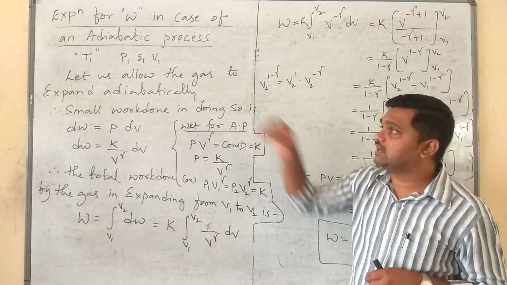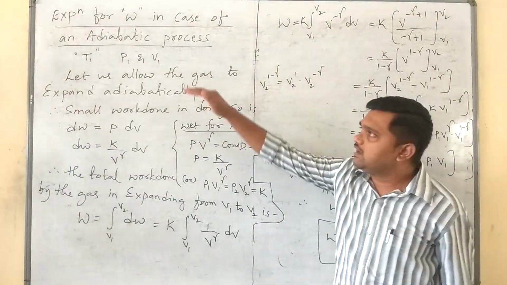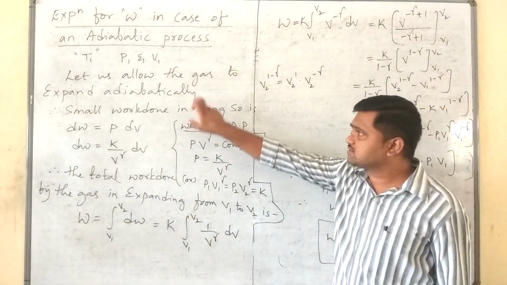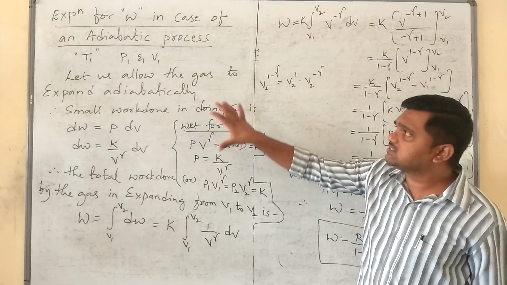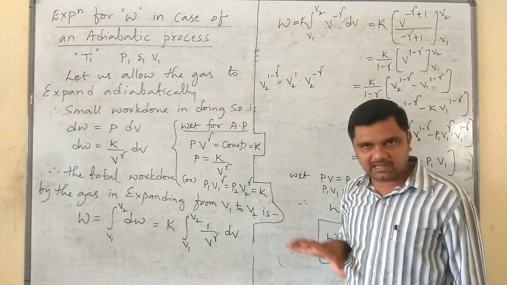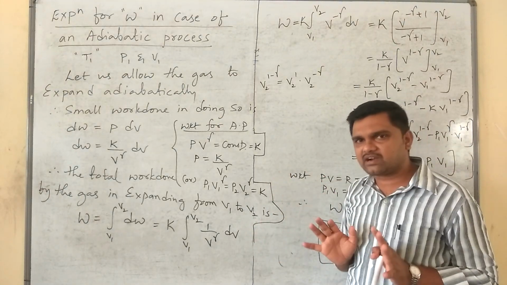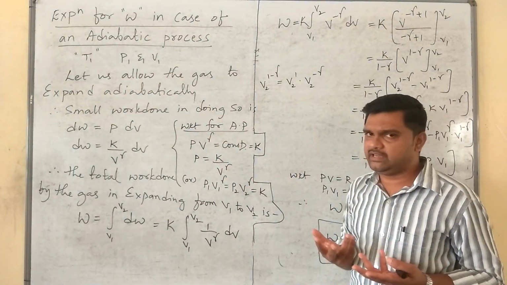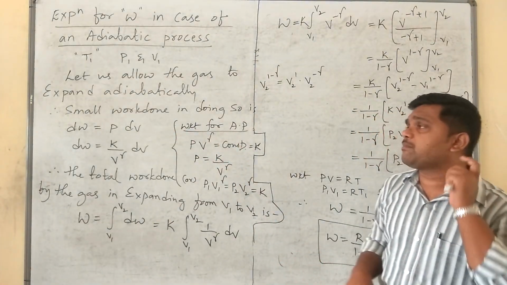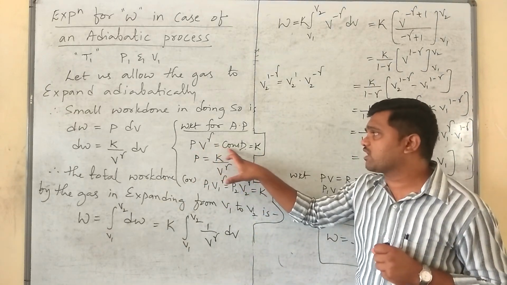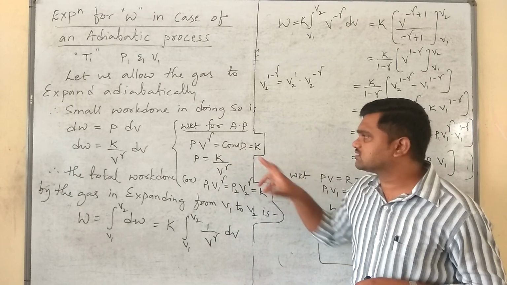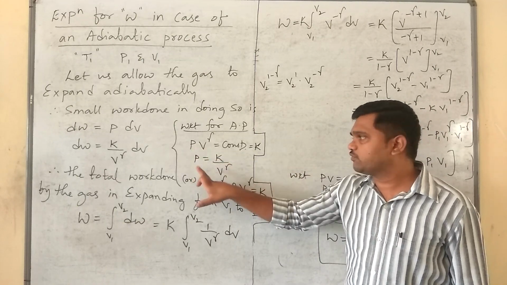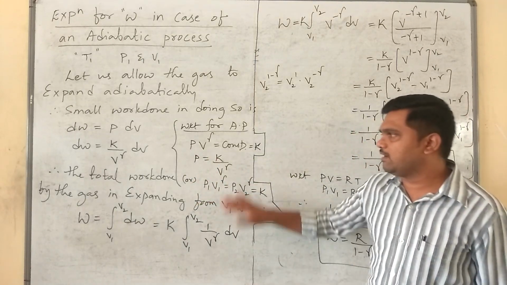Next, this is the derivation part. Let us allow the gas to expand adiabatically. Just like in the case of an isothermal process, I am using the same sentence here. So the small amount of work done in doing so is given by dW = P dV. Next, for an adiabatic process we can write PV^γ = constant. That constant is capital K. Therefore, from this we can extract the value of P as K divided by V^γ and substitute the P value here.